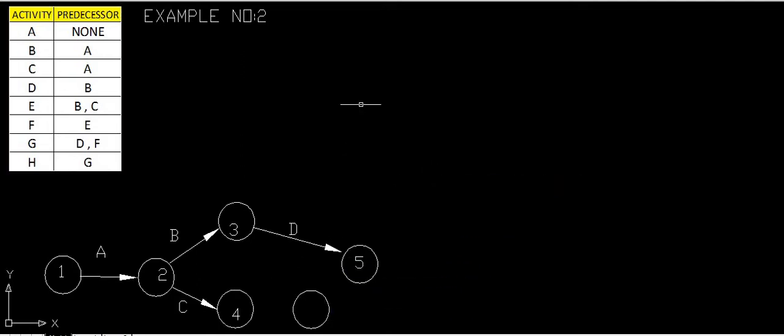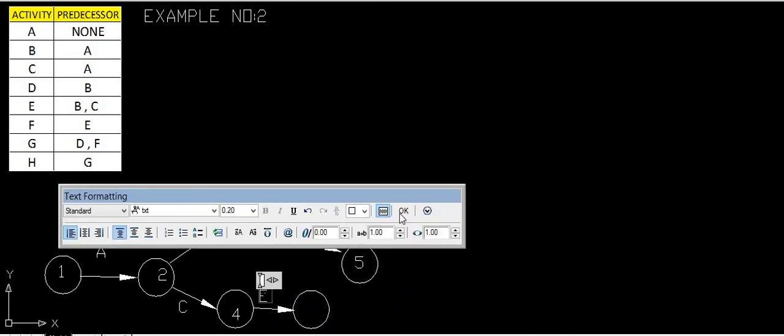So we will draw the dummy activity here. Here this activity is E. So we will keep this as E activity.